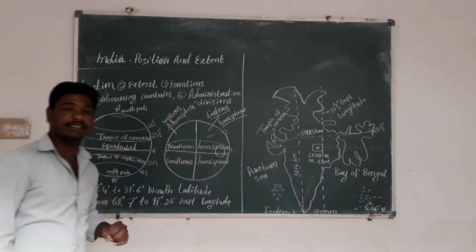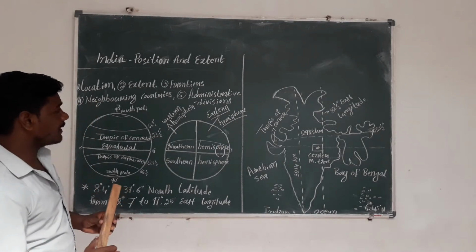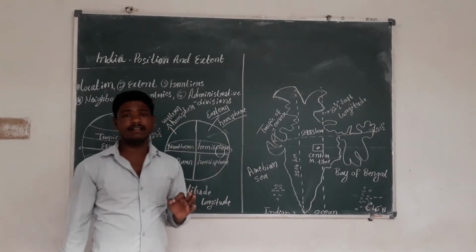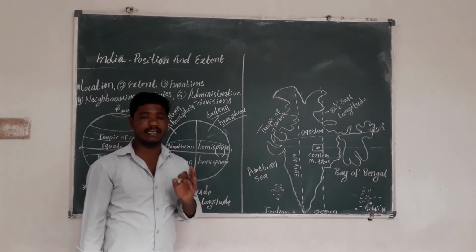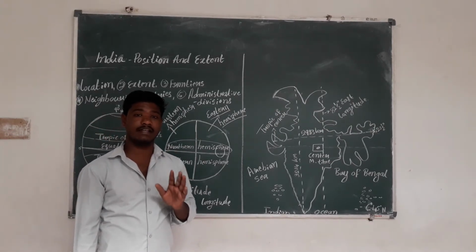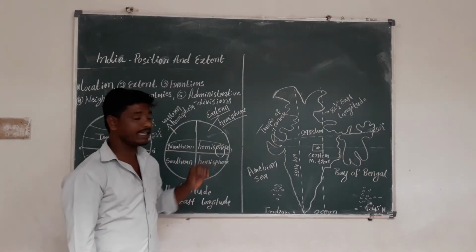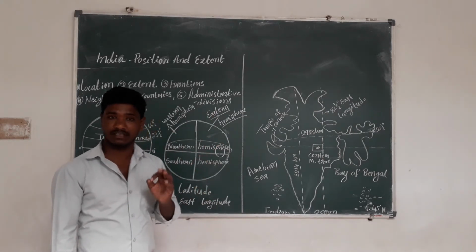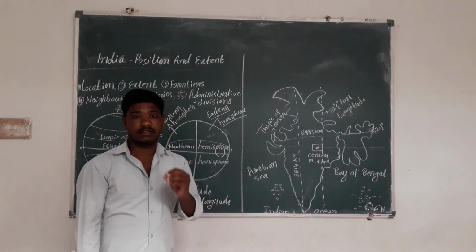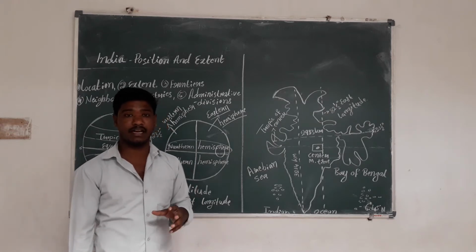Next, the extent. What does extent mean here? India is the seventh largest country in the world in area, after Russia, Canada, China, the USA, Brazil, and Australia.